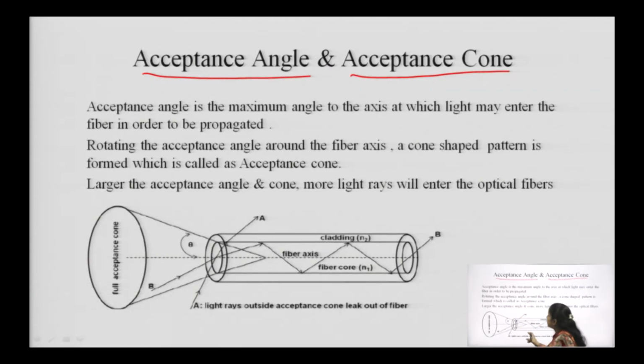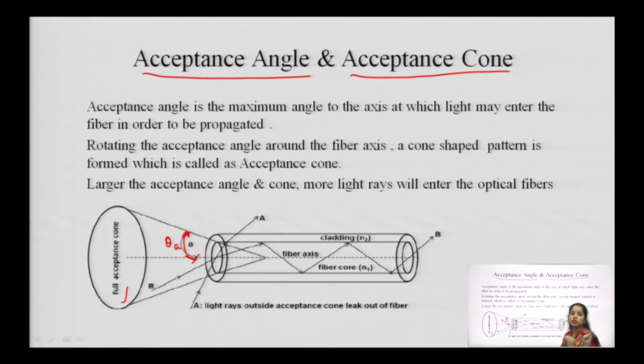So if we rotate this acceptance angle so that we can have a full cone-like structure, that is called the acceptance cone. This angle is our acceptance angle and the complete cone is called our acceptance cone.